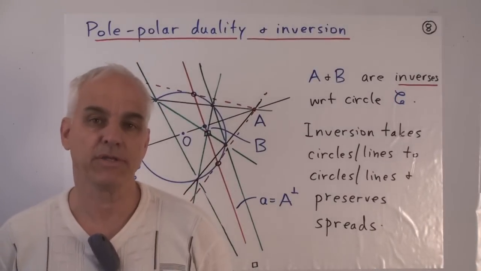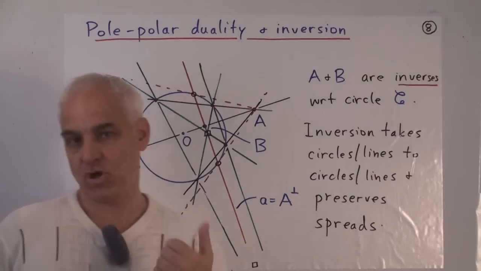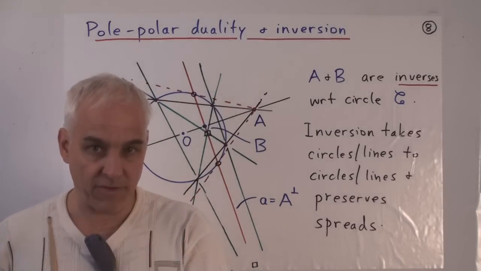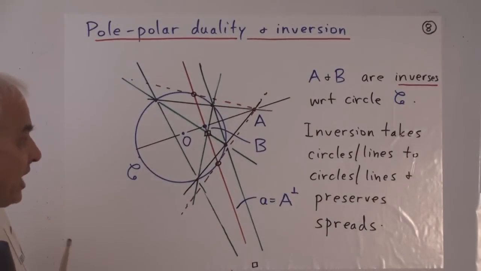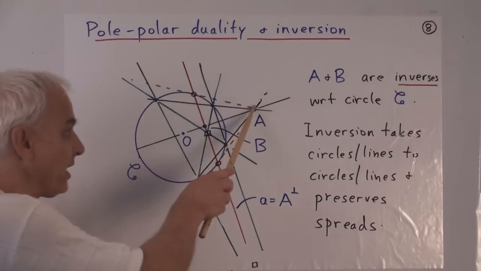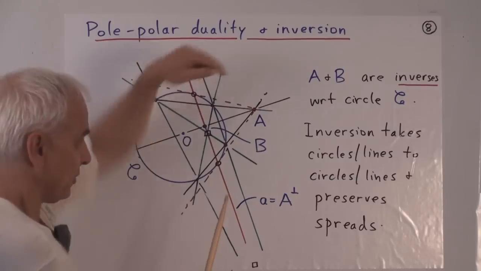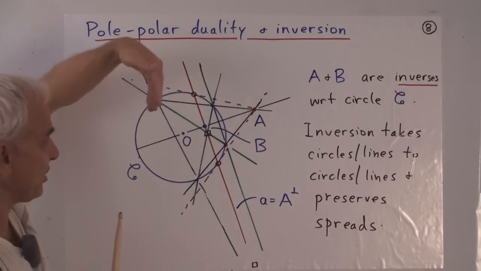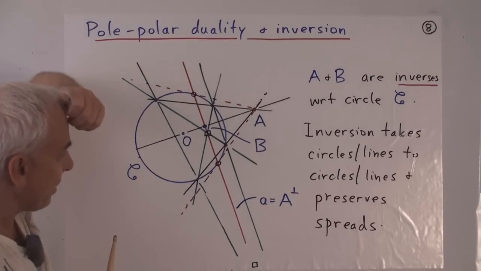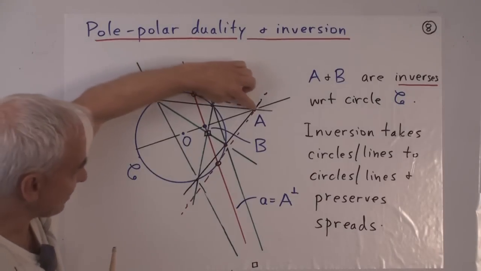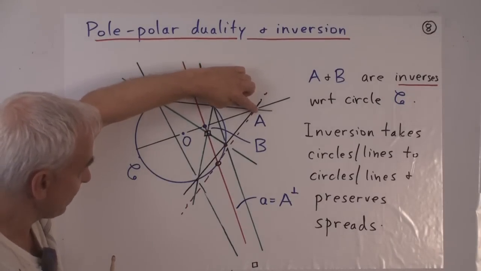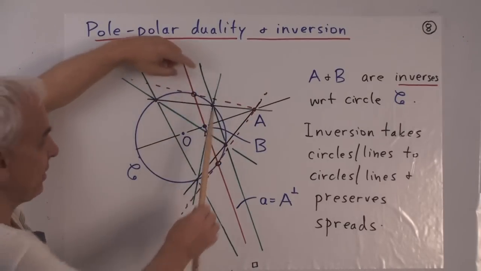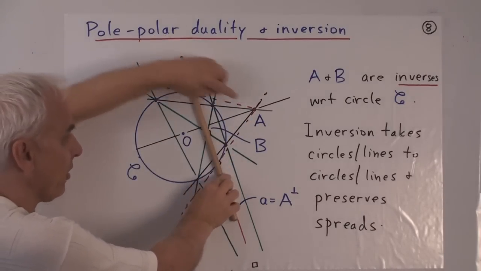Another important thing to know about is the pole-polar duality determined by a circle. If you have a circle in the plane, the most important property of the circle is the fact that it associates a duality between points and lines. So this point A and this line here in red are dual in a precise sense. And that can be described in a number of ways. The simplest way of seeing it is that if you take the tangents to the circle through this point, so that red dotted line and that red dotted line, then they meet the circle at these two points. If you join those two points, then you get the polar of the point A.